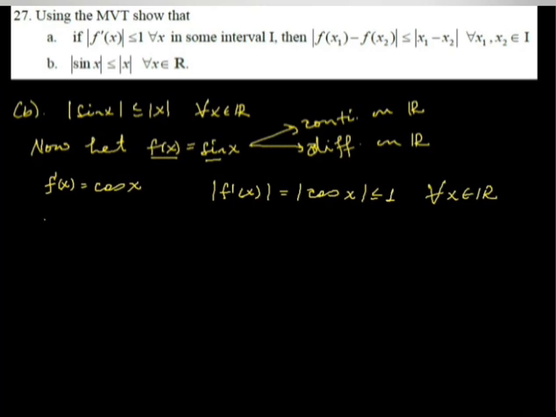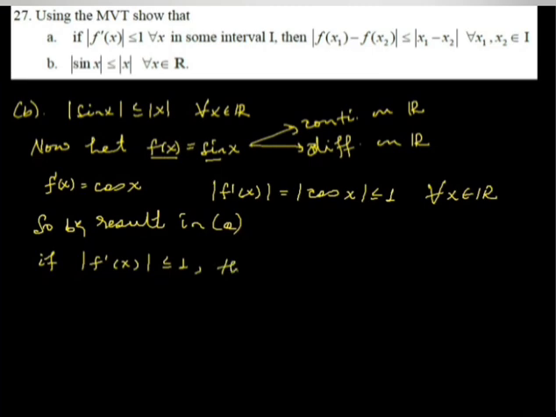So by the result in a, if the absolute value of f derivative is less than or equals to 1, then the absolute value of f of x1 minus f of x2 is less than or equals to the absolute value of x1 minus x2.